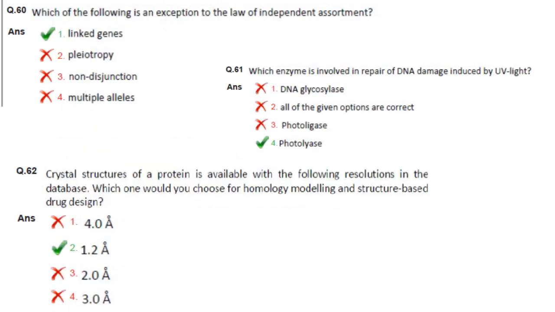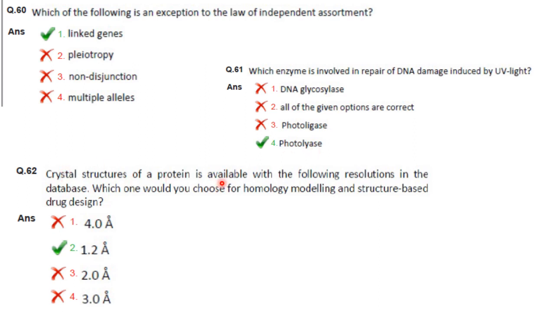Then next one, which of the following is an exception to the law of independent assortment? When genes are close together on a chromosome, the alleles on the same chromosome tend to be inherited as a unit more frequently than not. Such genes do not display independent assortment and are said to be linked genes. Answer is option 1, linked genes. Which enzyme is involved in the repair of DNA damage induced by UV light? That is, thymine dimers are formed as a result of UV light damage. So the enzyme that is involved in repair is photolyase.